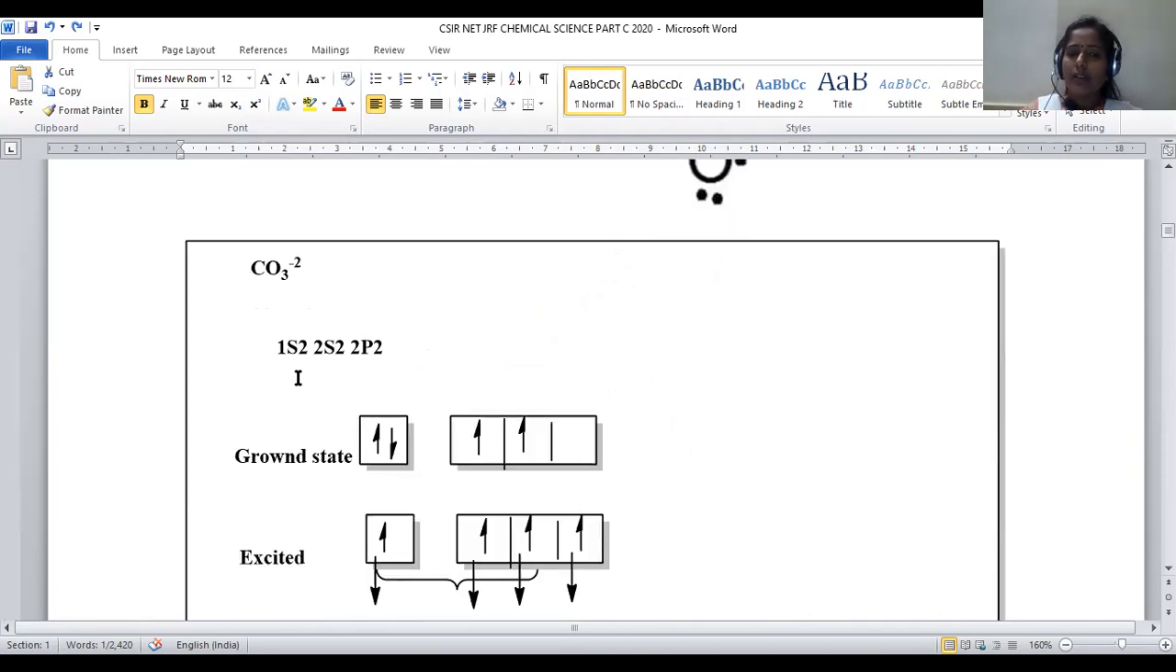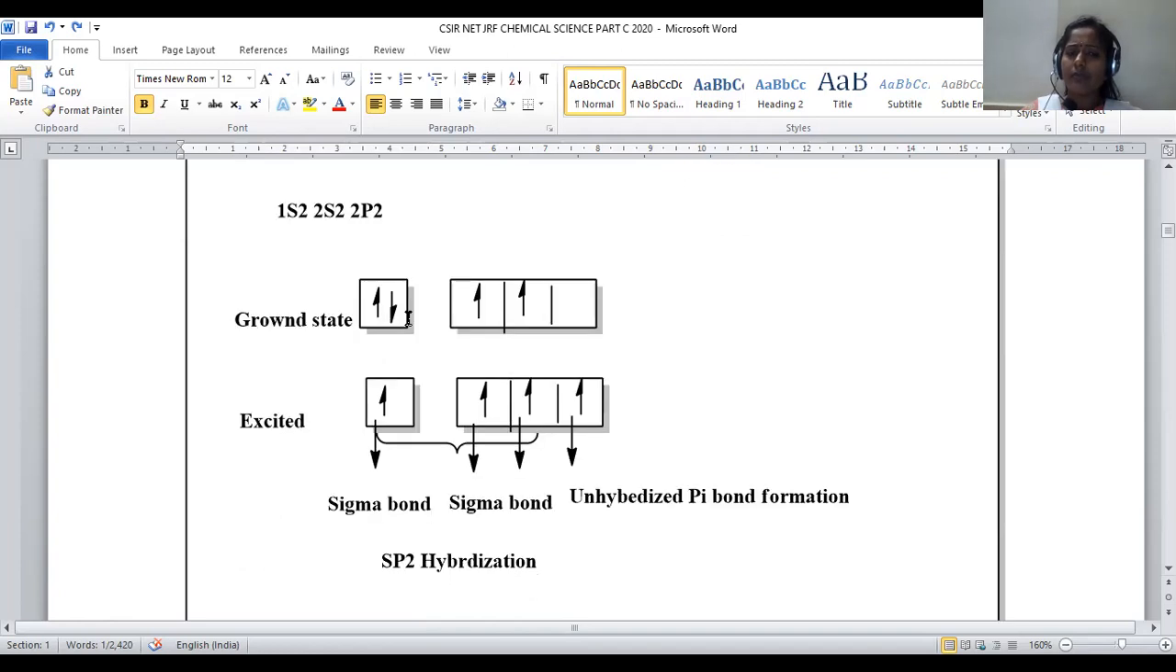So for this carbon, the electronic configuration will be 1s2, 2s2, 2p2 under ground state conditions. So the s orbital has 2 electrons and the p orbital has 2 electrons. This is the valence shell.